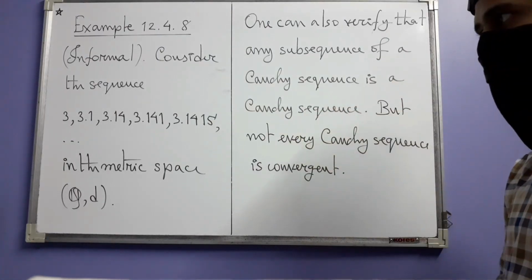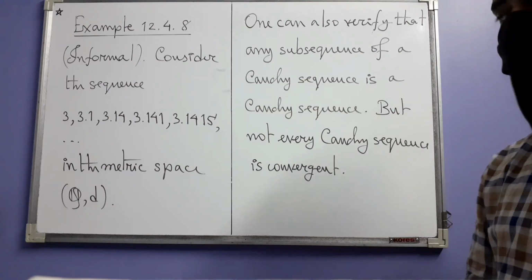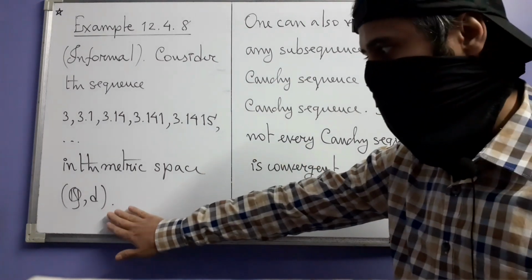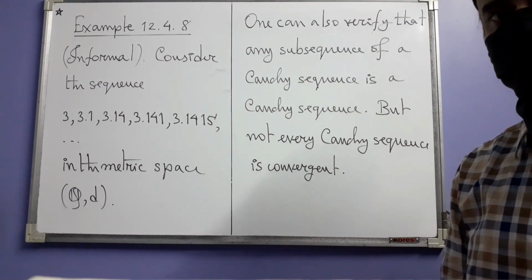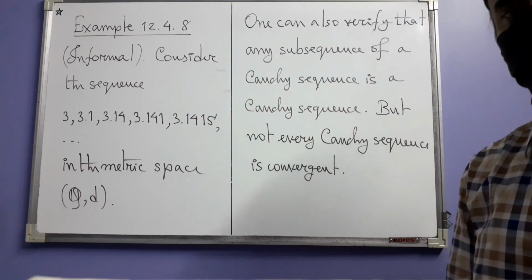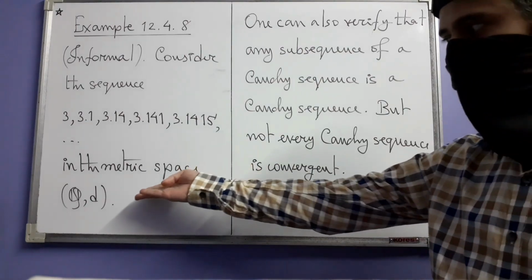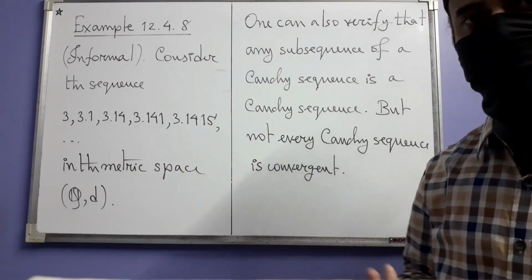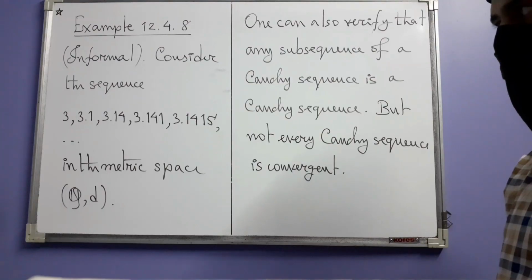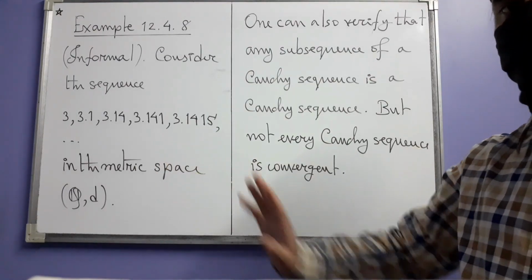This sequence is actually a Cauchy sequence, but it is not convergent in this metric space because the limit of this sequence is pi, which is not a rational number. It's a real number outside the metric space of rational numbers. It's irrational. And that is why, in spite of being Cauchy, it's not convergent.